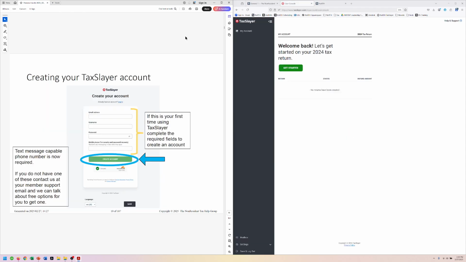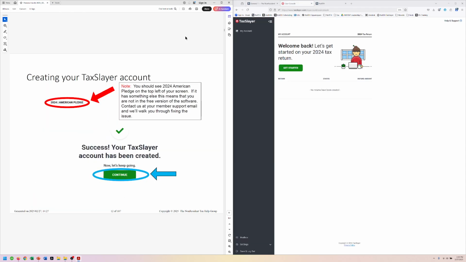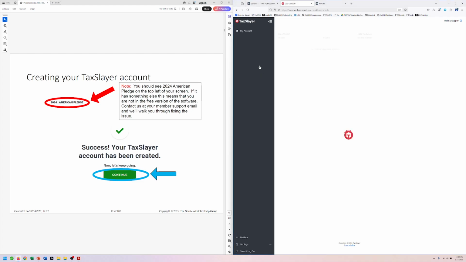I will endeavor to keep up here. This is kind of showing creating an account. All right, and get started. So I have been into TaxSlayer before to practice the demo, and so the first few pages might not be quite identical just because I was in previously, but we're going to try to get started here and find where they match up. So we can see we've got the 2024 American Pledge there in the upper left-hand corner.